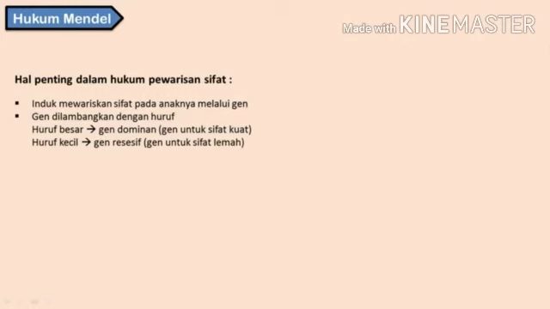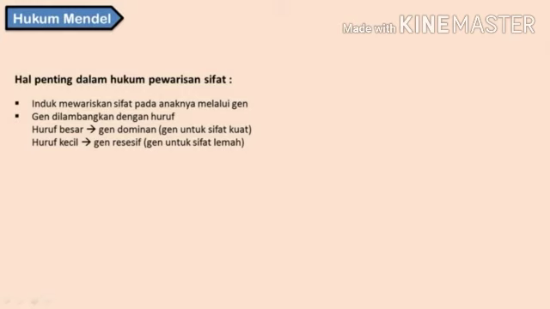We will discuss the important things in heredity. The first, parents pass traits to their children through genes. The second, genes are denoted by letters. Genes are present in chromosomes. Genes are denoted by two letters, the first capital and the second small. Capital letters are dominant genes, for strong traits. And small letters are recessive genes, for weak traits.